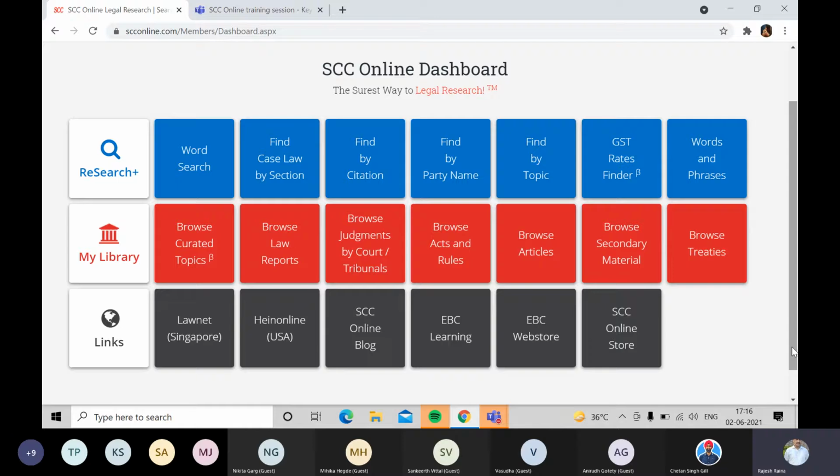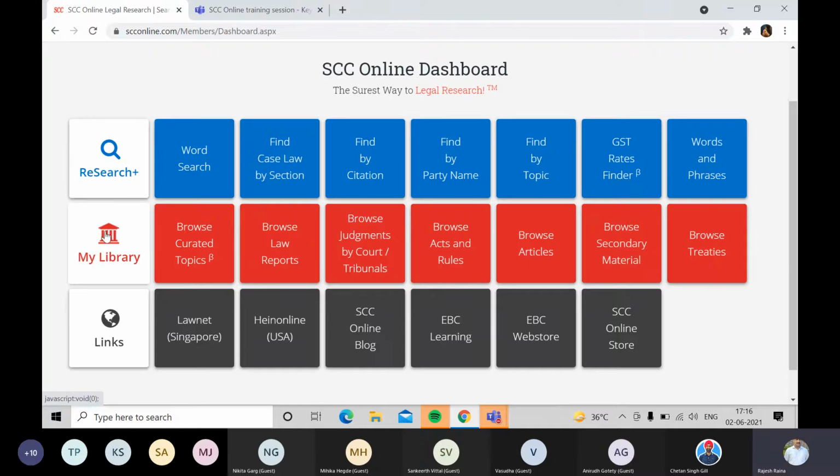The third segment, as the name suggests, will let us access the external websites with which we have tied up, the foreign journals or our own portals like the microblogging site and the parent company Eastern Book Company's website for journals and online small courses on law, and the SEC Online portal gives you details of the various online products for you.